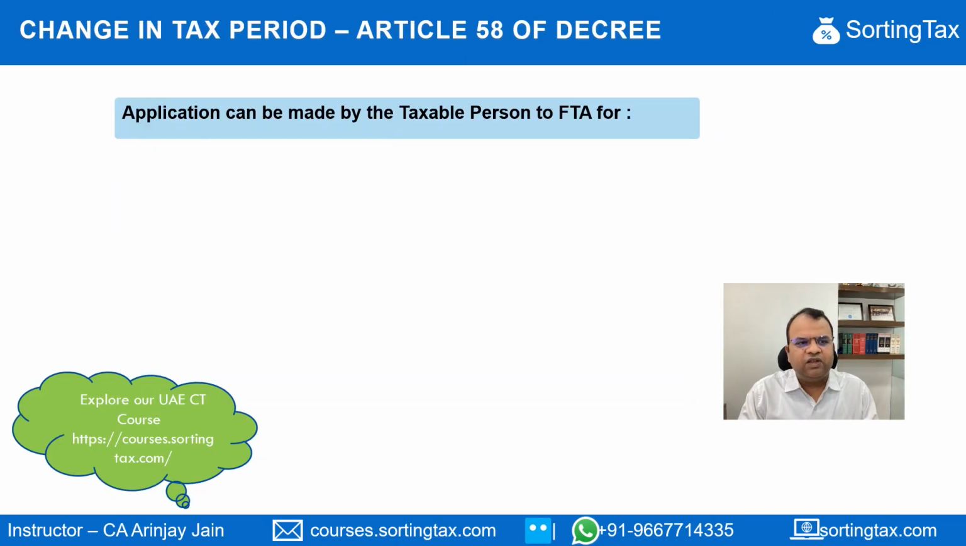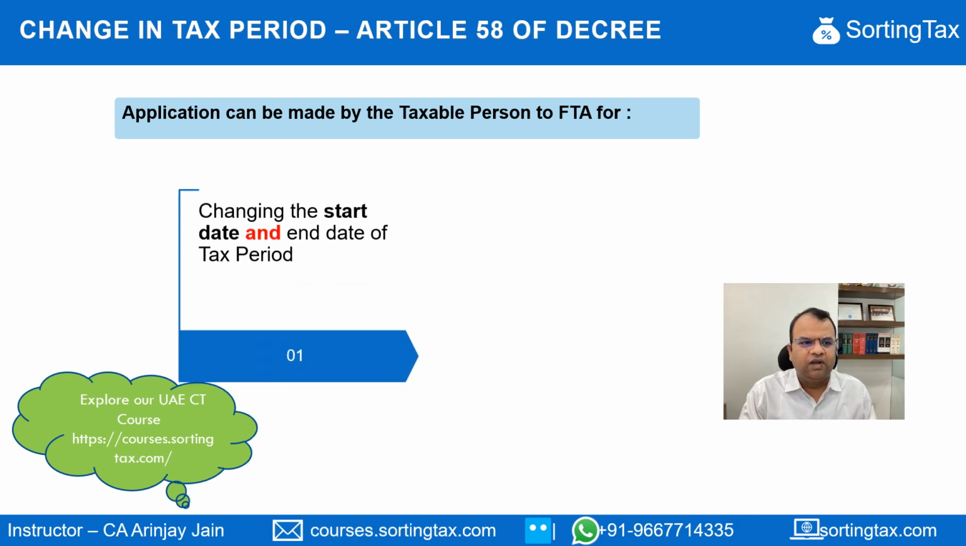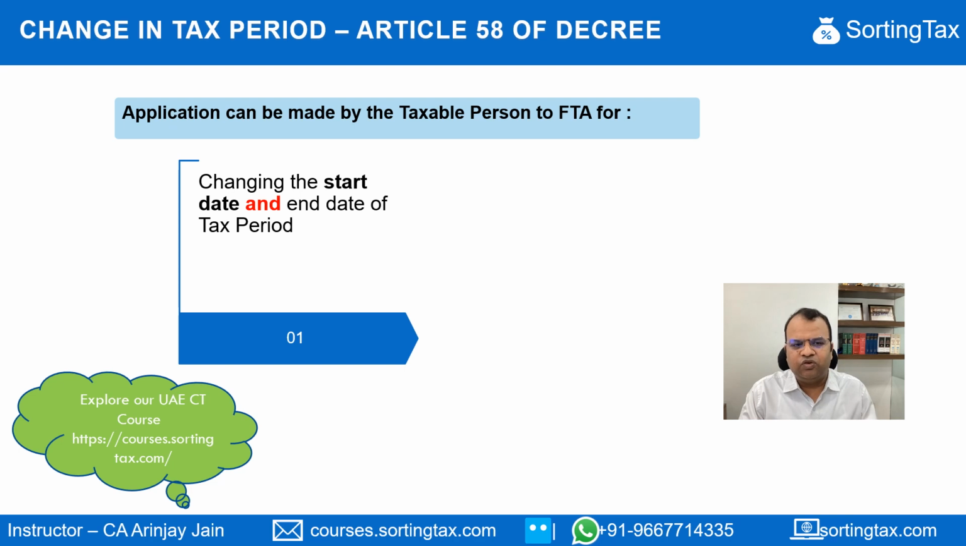Now, the application that can be made by a taxable person for the change of tax period has to be made to the FTA. This is in terms of Article 58 of the decree, which we had discussed in the preceding part of our course. And the application can be made to change the start date and the end date of the tax period.